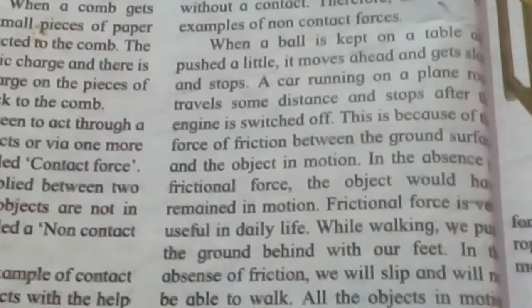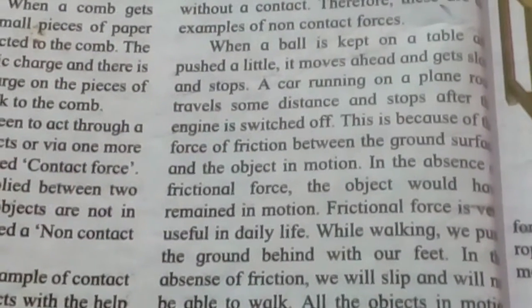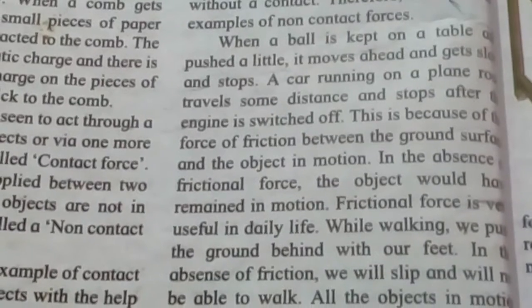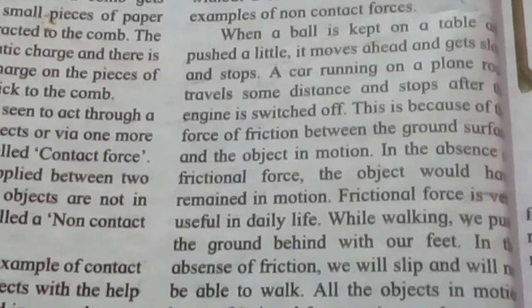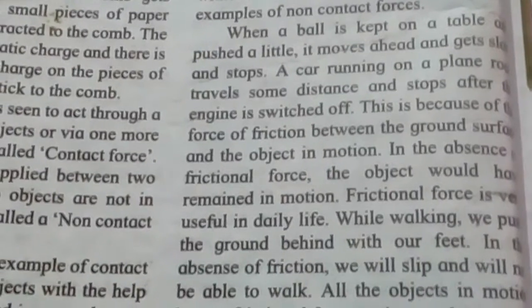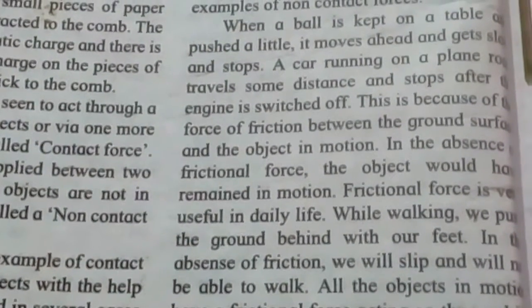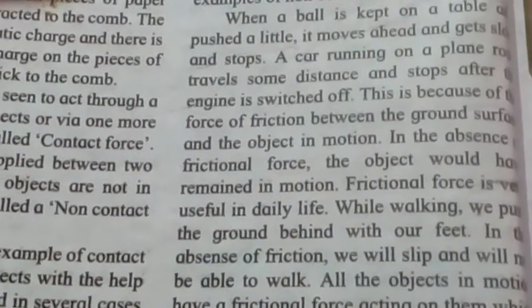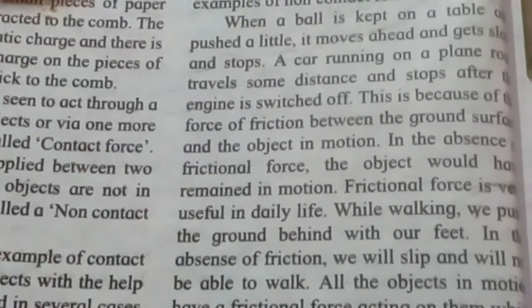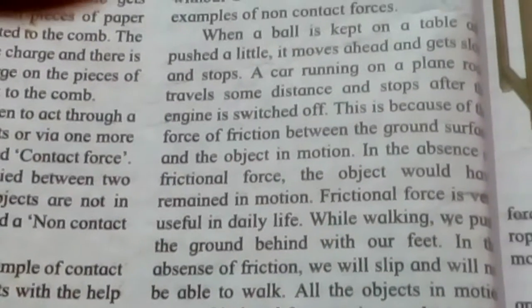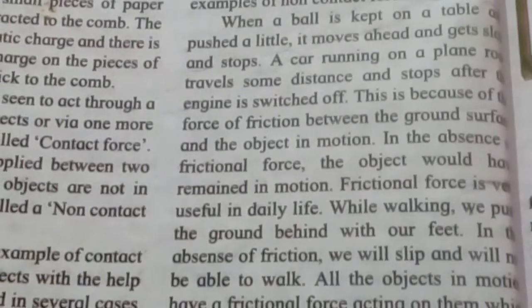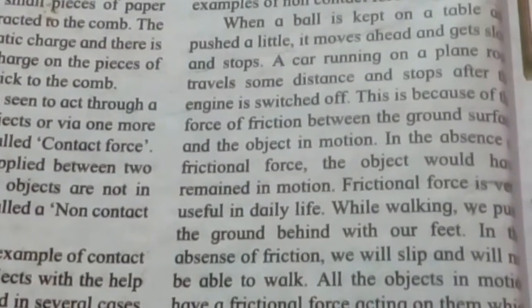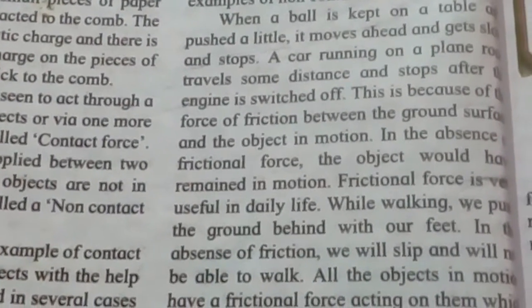any moving object. Now what happens whenever a ball is kept on a table and pushed a little? It moves ahead and then it stops. Why do all these things happen? Because whatever force has been applied on the ball has been used for its movement. So that is why it has moved ahead a little, and when the force was over, whatever force was applied to it was used up, then that ball will stop.